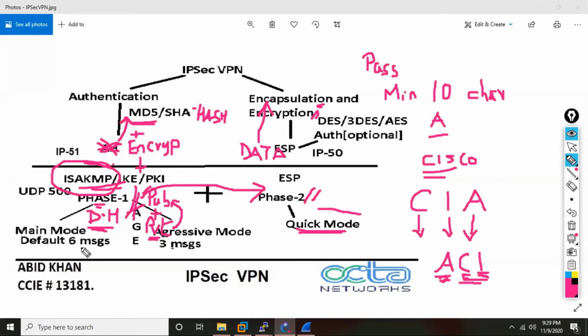How many messages in main mode? 6 messages in main mode. Aggressive mode is known as what? 3 messages. But main mode is more secure. Aggressive mode is less secure. Main mode is slow. Aggressive mode is a little bit faster.